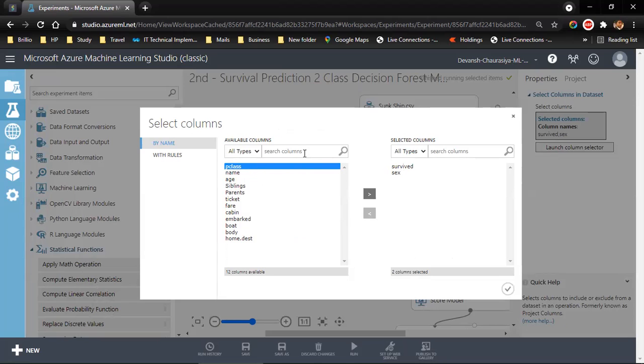Passenger class is like diamond, gold, or silver. When it's higher, like diamond, the chances of survival are much higher. Age is a good parameter, and whether the person had siblings on board or not, whether they have parents on board or not, and we can take fare. These are the parameters that can actually predict whether the person survived or not. If a person had parents or siblings, they're highly likely to help the person out, and the chances of survival are much higher. Now let's click on OK.